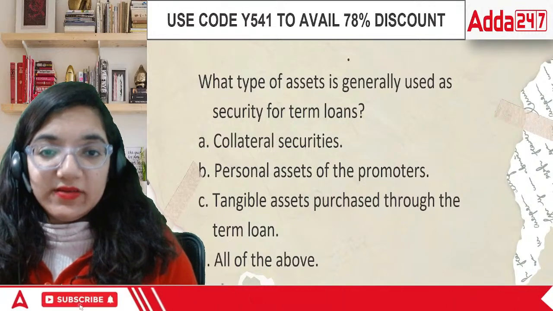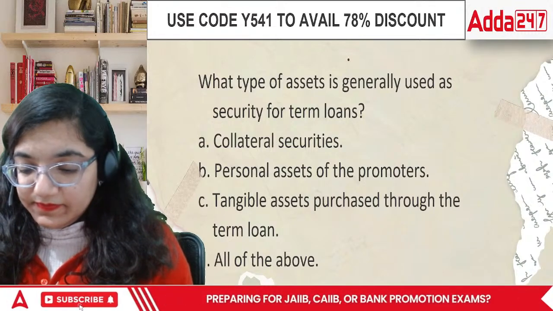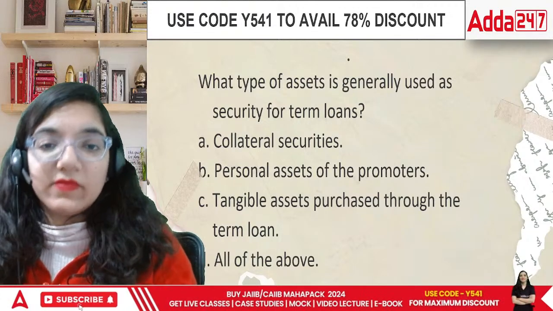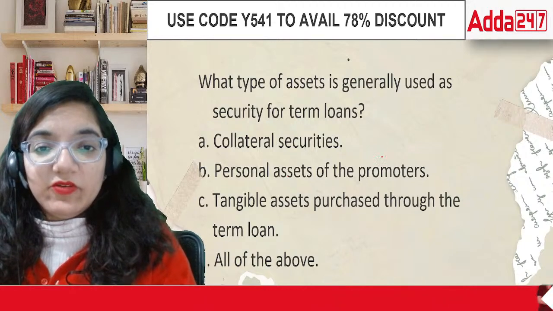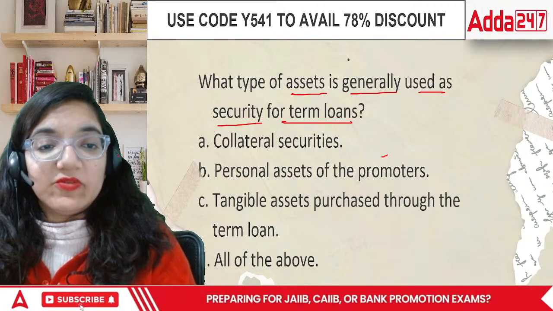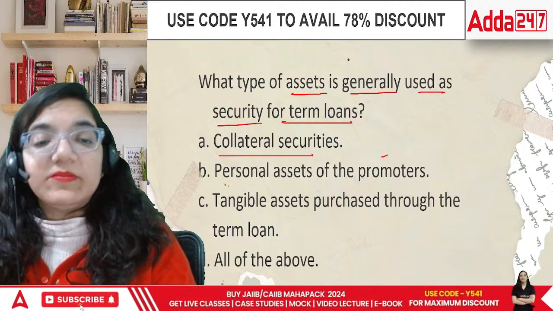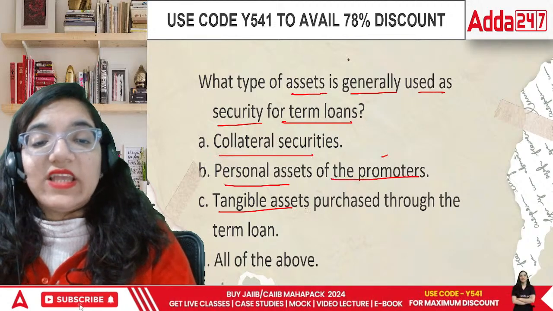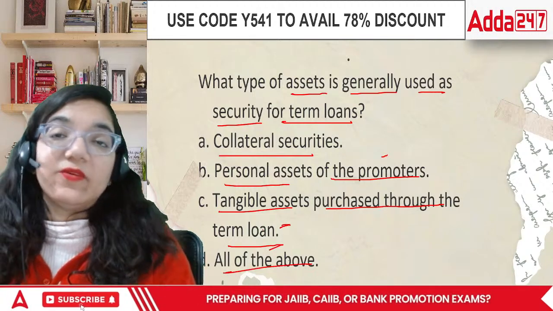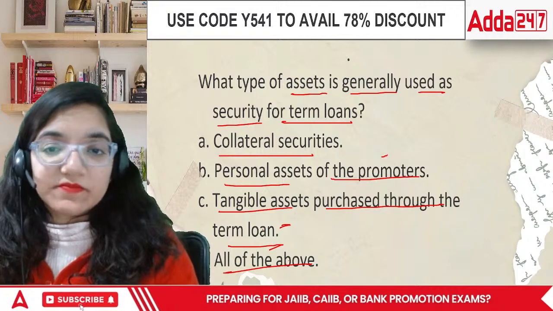Next question, everyone. Which type of asset is generally used as security for the term loan? Collateral security, personal assets of the promoters, tangible assets purchased through the term loan, or all of the above? What would be the answer?